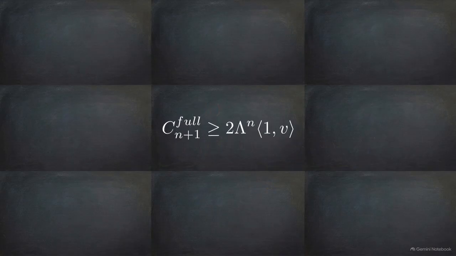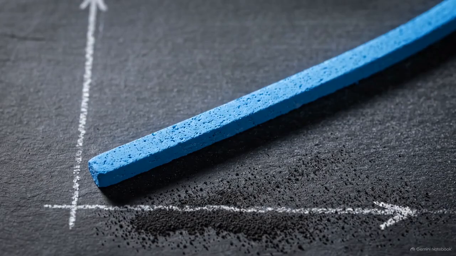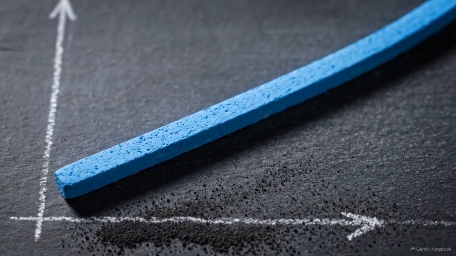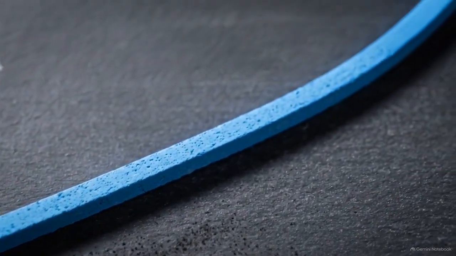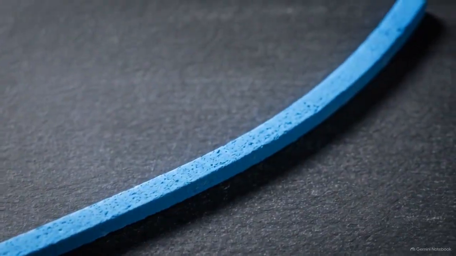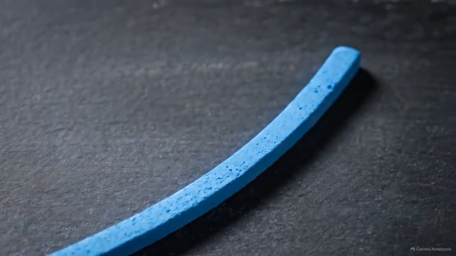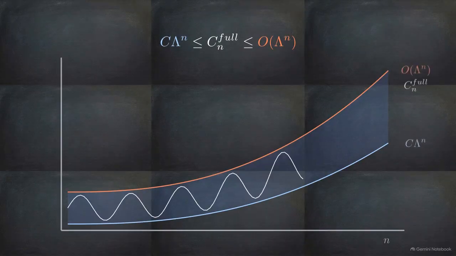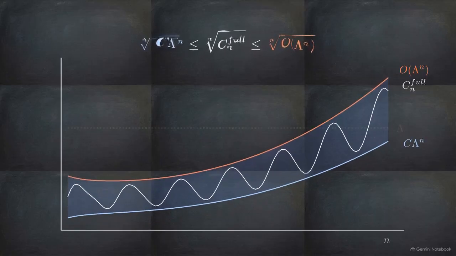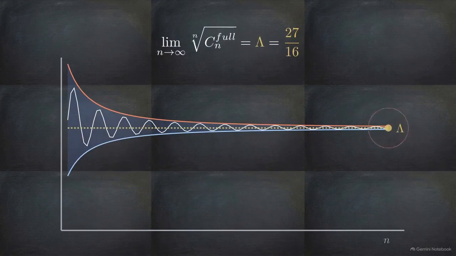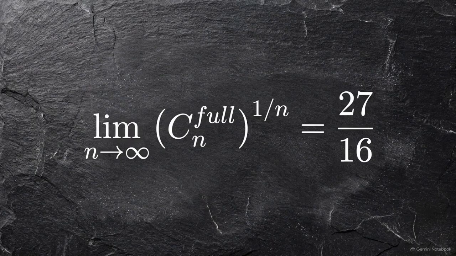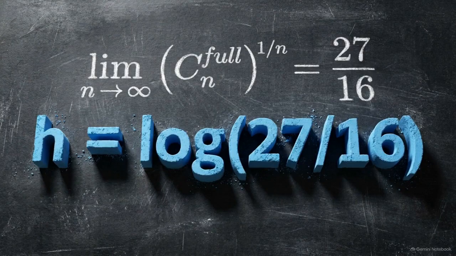The exact values of the other 3 seeds do not impact the lower bound. Establishing this strict positivity proves that the exponential growth cannot vanish. We have secured a rigorous lower bound of c times lambda to the n. Combining this lower bound with the upper bound established by the operator norm, we take the n-th root limit as n goes to infinity. The limit converges exactly to 27/16. We have a definitive proof that the topological entropy is h equals the natural log of 27/16.